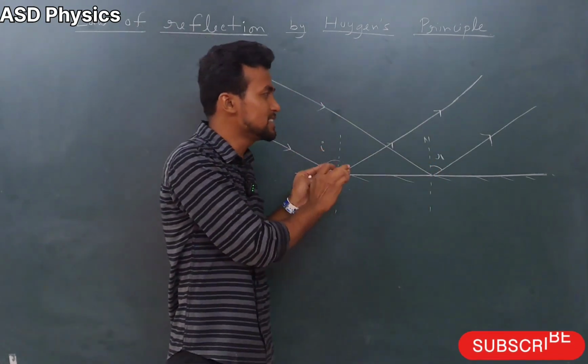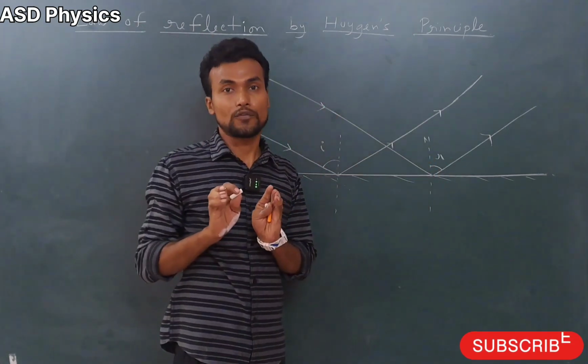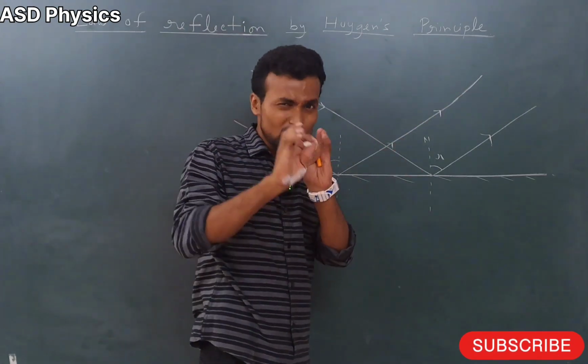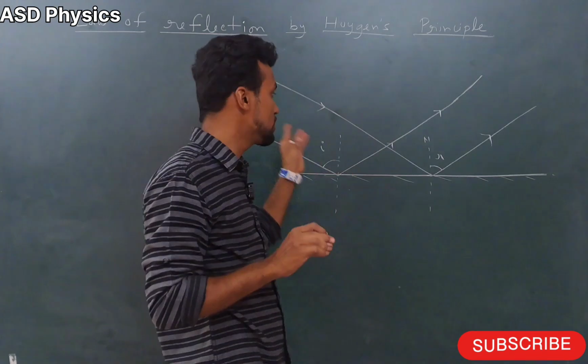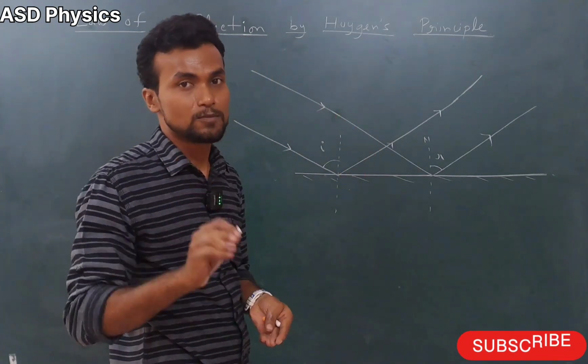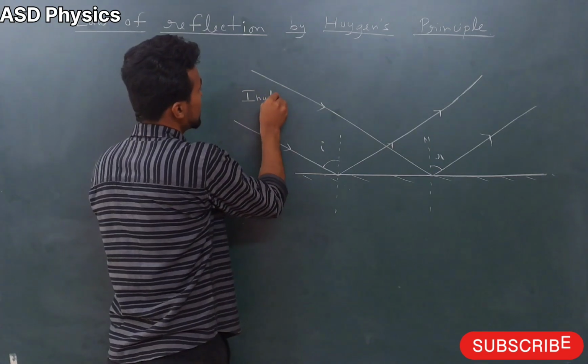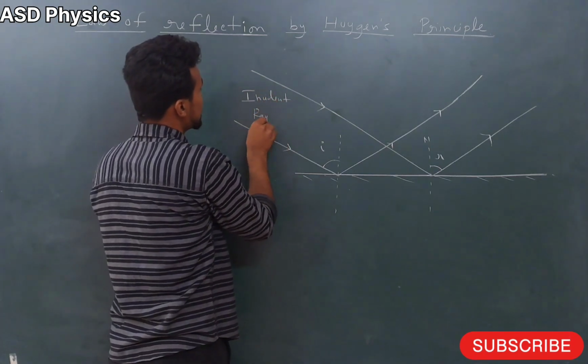Why are we drawing two rays? So that we can see this diagram from a very clear point of view. We can do the derivation with a single ray also, but the diagram will become too complex. So we are drawing only two rays. So this is the incident ray, and this is also the incident ray.